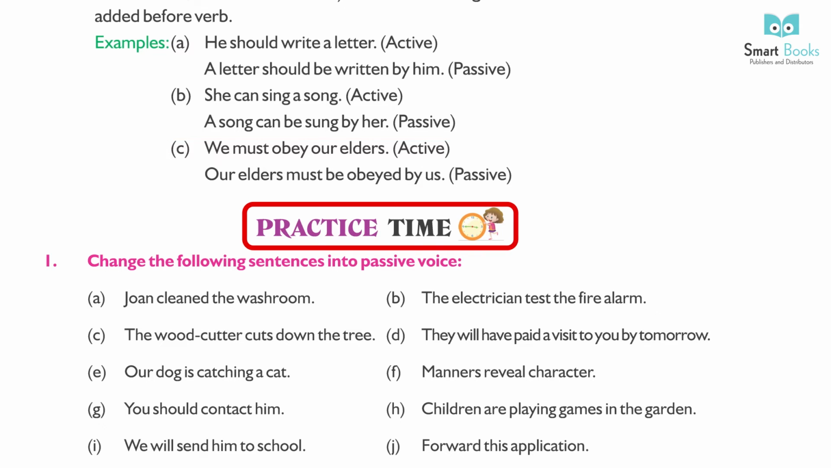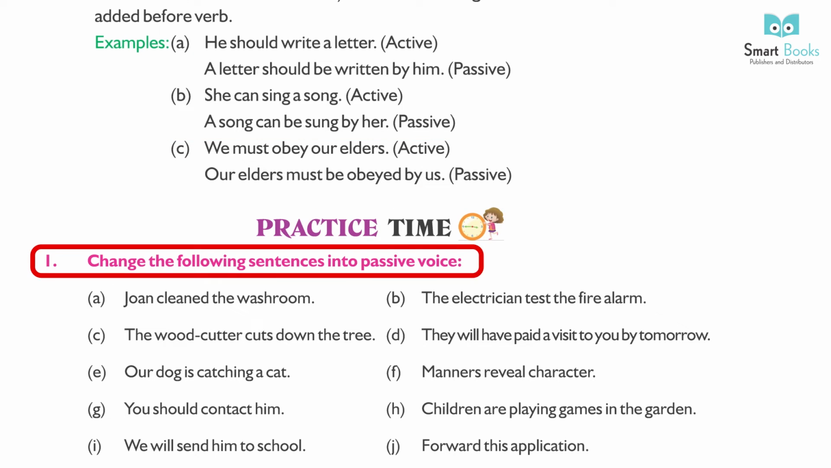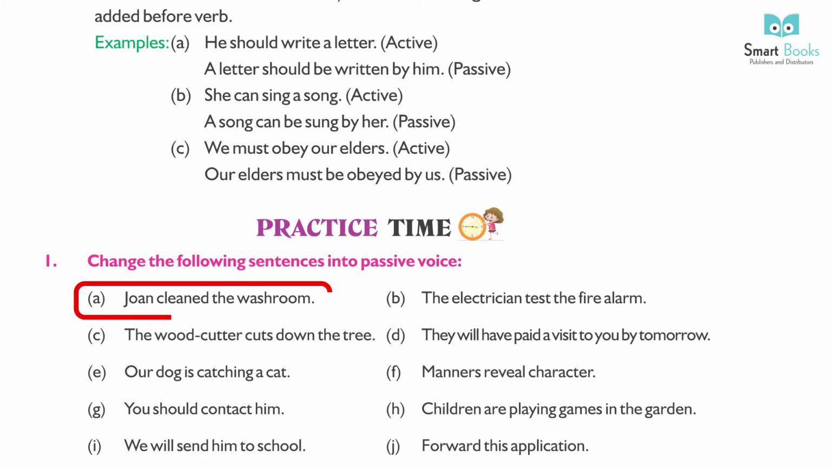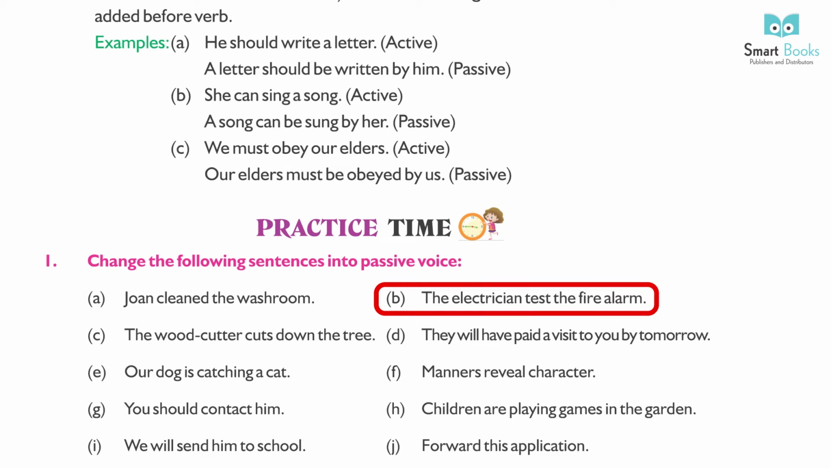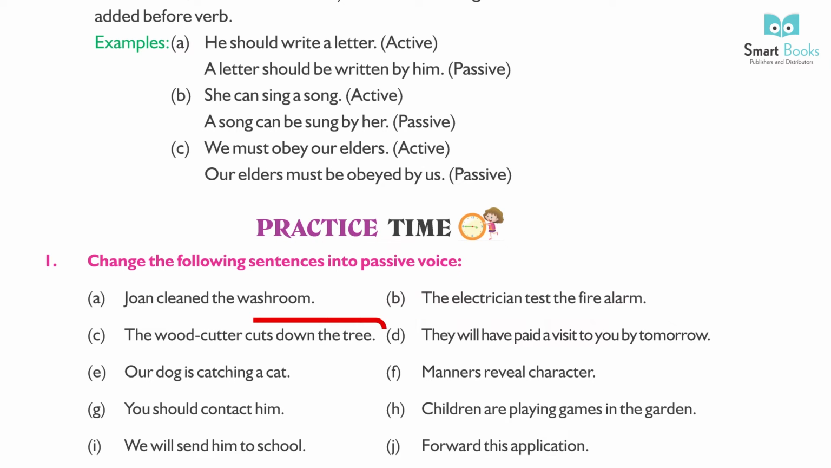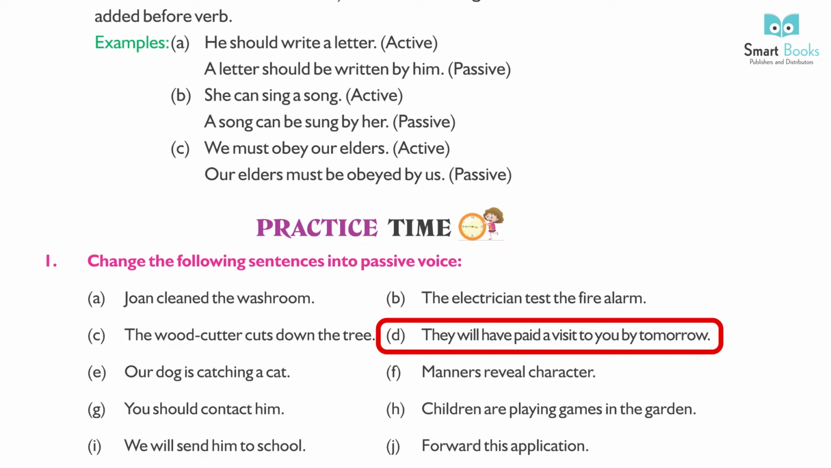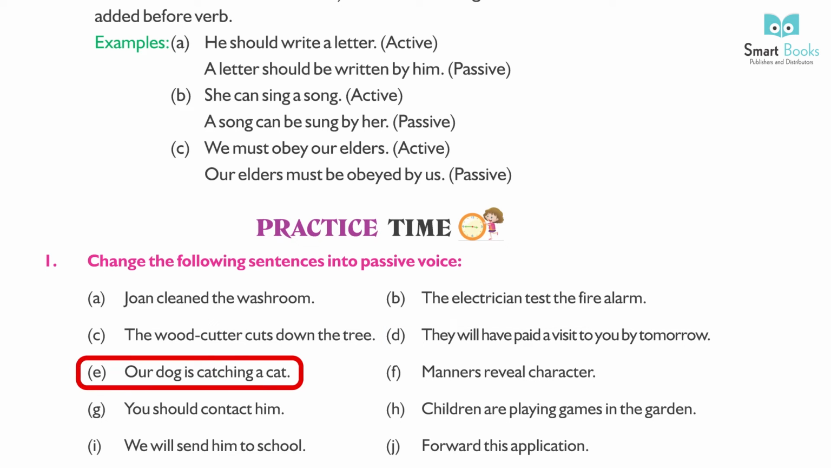Practice time. Change the following sentences into passive voice. A. John cleaned the washroom. The washroom was cleaned by John. B. The electrician tested the fire alarm. The fire alarm was tested by the electrician. C. The woodcutter cuts down the tree. The trees are cut down by the woodcutter. D. They will have paid a visit to you by tomorrow. You will have been paid a visit by them by tomorrow. E. Our dog is catching a cat. A cat is being caught by our dog.